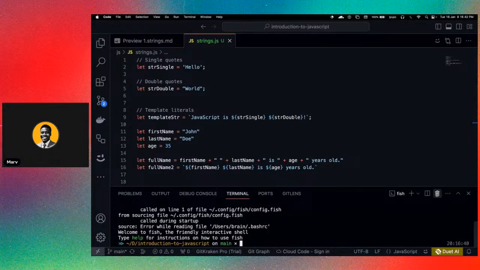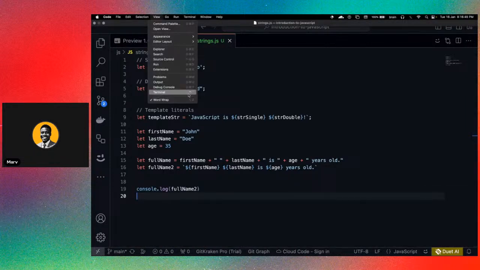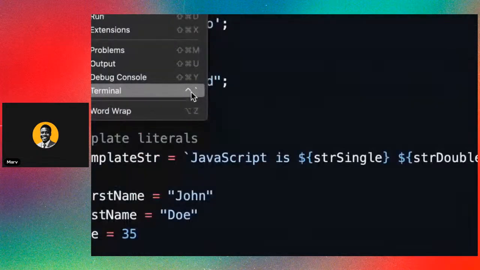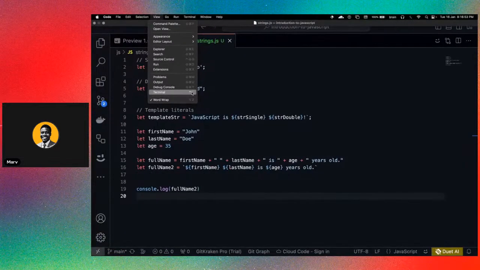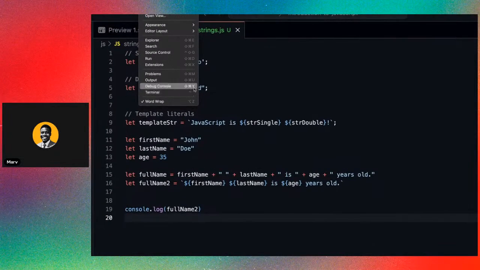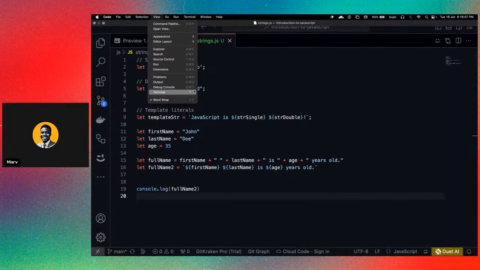I actually use the shortcut. The shortcut is also found here. We have that shortcut, right? So you can see that shortcut right here, if you're using a Windows machine.